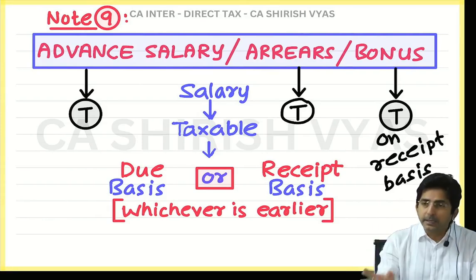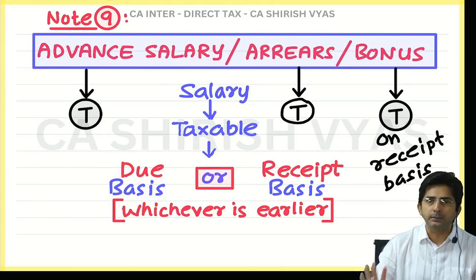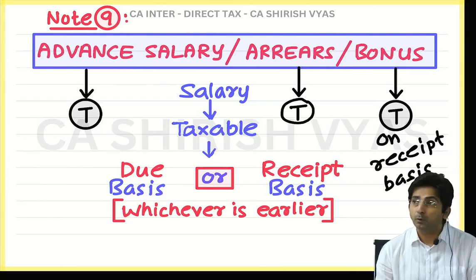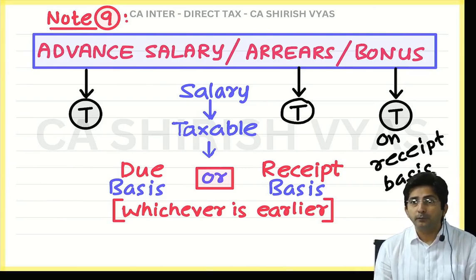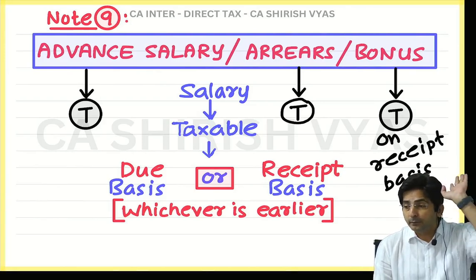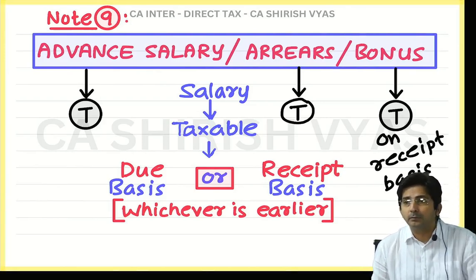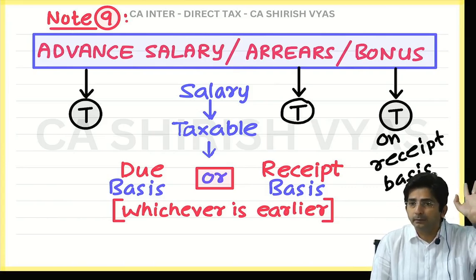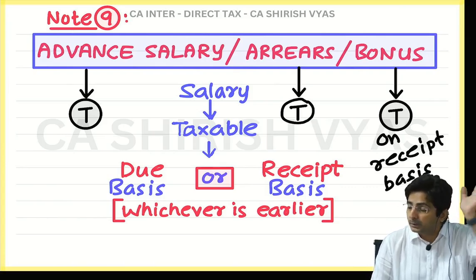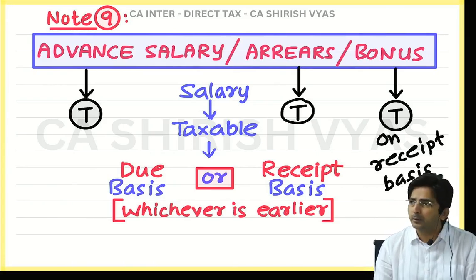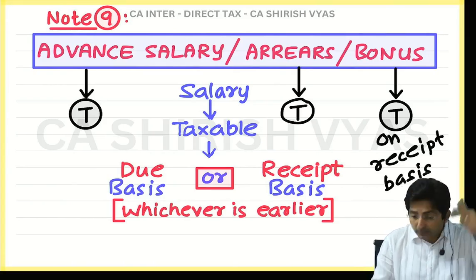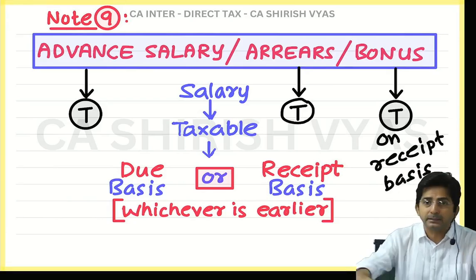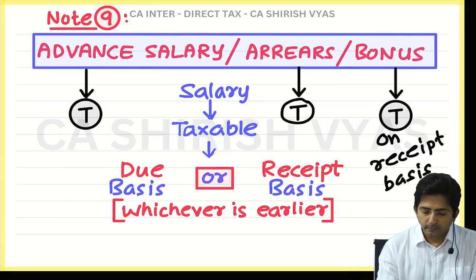If they just write bonus, we can assume it is received only. Then it will be taxable. Okay, now answer. Bonus of 2020 received now, the year 2021. Year 2021 bonus you received now. Taxable, although it's old bonus. But since you received now, it will be taxable now. Okay. So this is over.